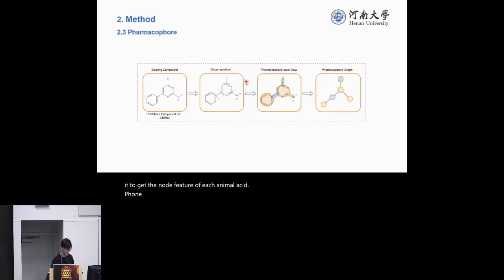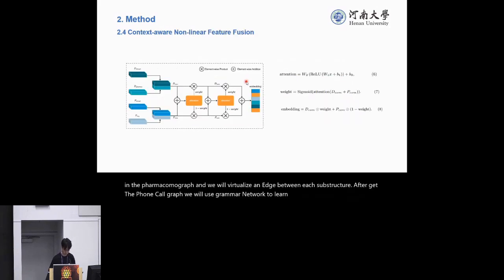The pharmacophore is one of the contributions of our work. Take this compound as an example. Firstly, we decompose the 2D structure, and then we can divide the structure into several substructures, and we will virtualize every substructure as a virtual node in the pharmacophore graph, and we will add an edge between each substructure. After getting the pharmacophore graph, we use a graph neural network to learn the pharmacophore-level information.